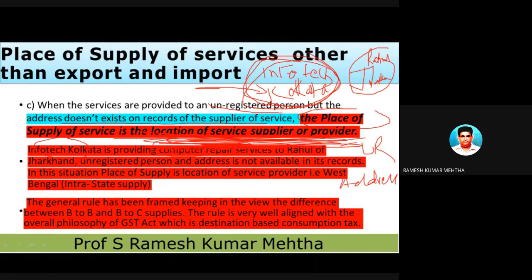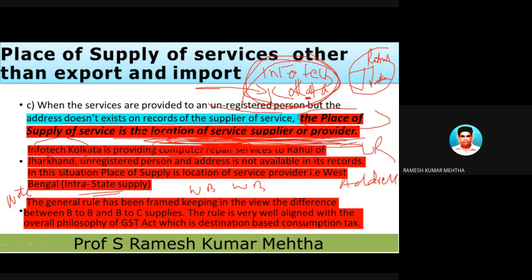Location of the supplier is the place of supply. So the Kolkata person is the service provider, and the place of supply of services is Kolkata. So both of them are in West Bengal. So the answer to this is intrastate supply of services, and on intrastate supply of services we will levy CGST and SGST, 50% and 50%. So some note is there. You can take a note of this also.